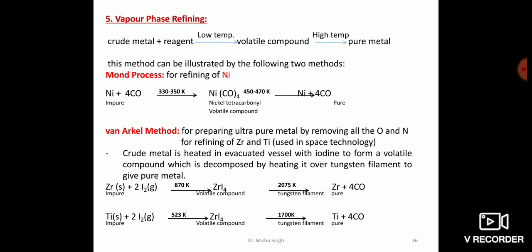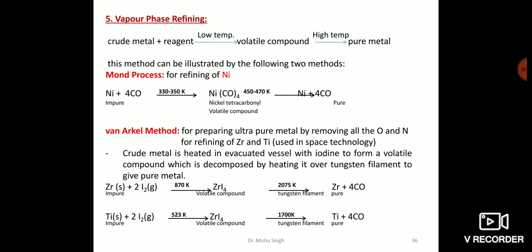In the Van Arkel method, it is used for preparing ultra pure metals by removing all the oxygen and nitrogen content present in the metal as impurities. The metals which are refined by this process are zirconium and titanium, which are used in space technology.